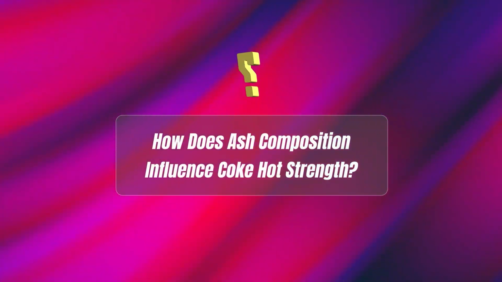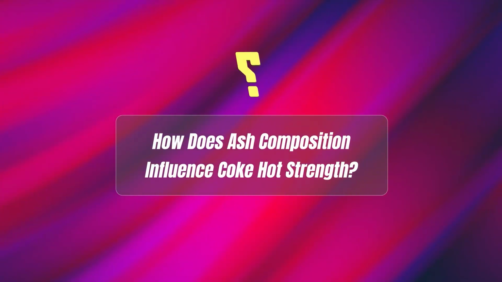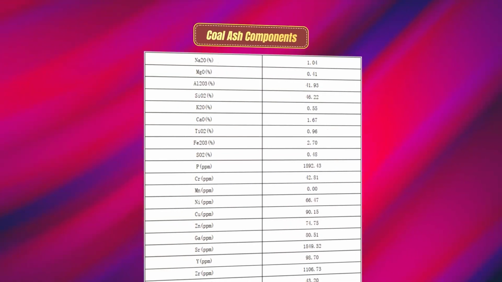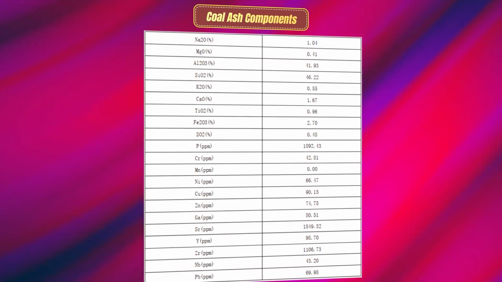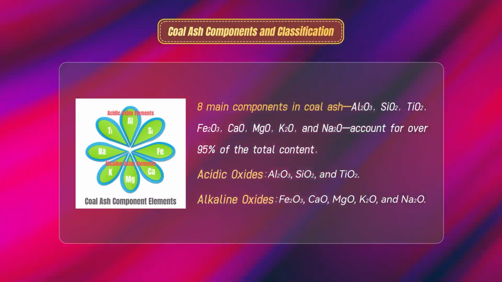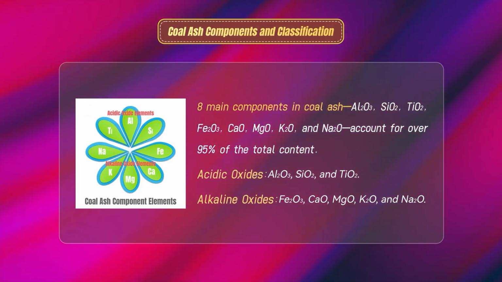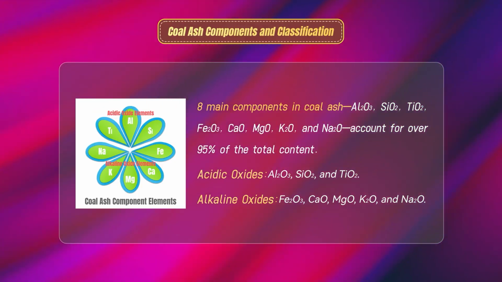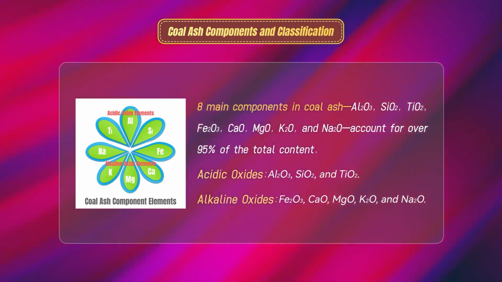Regarding how ash composition influences the hot strength of coke, we first need to understand the composition of ash components within the coal. From this chart, we can see that ash components in coal generally do not exceed 21 elements. Among them, 8 elements are relatively important. On average, they account for over 98% of the total ash content. Therefore, our focus is to clearly research the weighting of these 8 ash components on the final result.